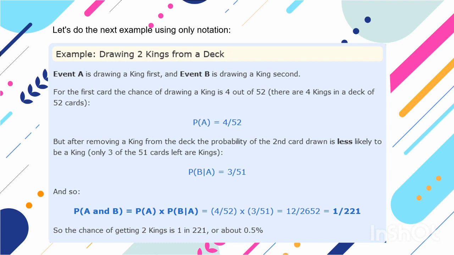But after removing a king from the deck, the probability of the second card drawn is less likely to be a king. Only 3 of the 51 cards left are kings. So, the chance of getting 2 kings is 1 in 221 or about 0.5%.